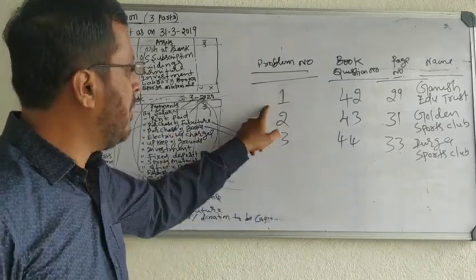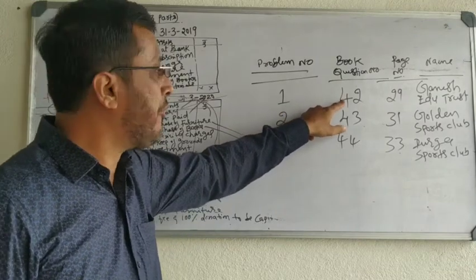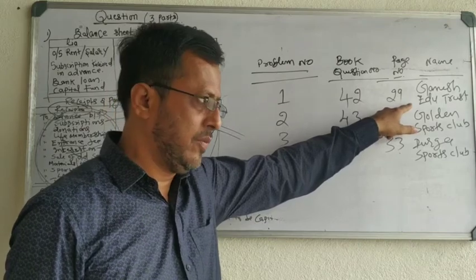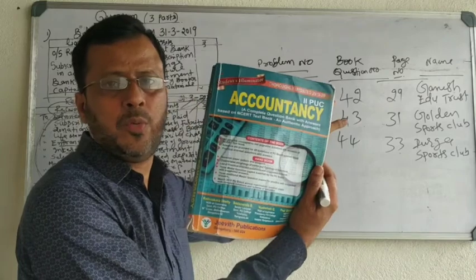In the next class, I will start with problem number 1. In the book, problem number 42, page number 29, Ganesh Education Trust. Okay, you have to write this problem in your notes by referring to this book. Thank you.